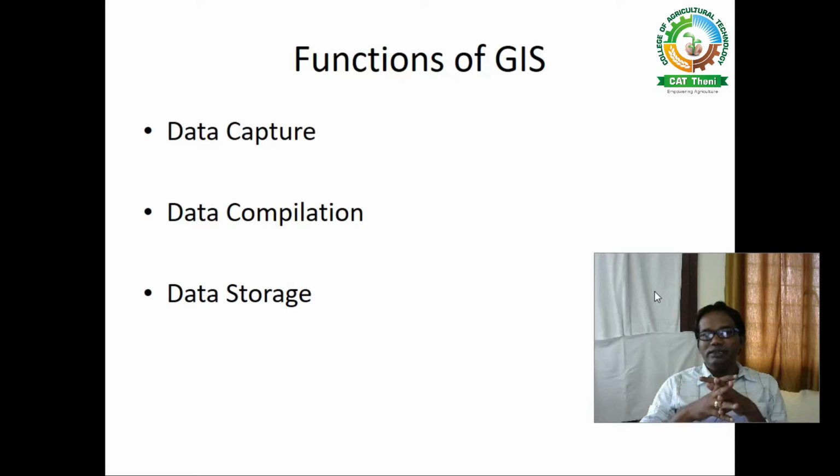And the second need of GIS is that it gives very fast and more extensive access to the users. That is a very important point. Immediately we can get the data. If you enter certain information in Google, within a fraction of a second you can get the data about the entered data. So that's why GIS offers very fast and more extensive access to the users.